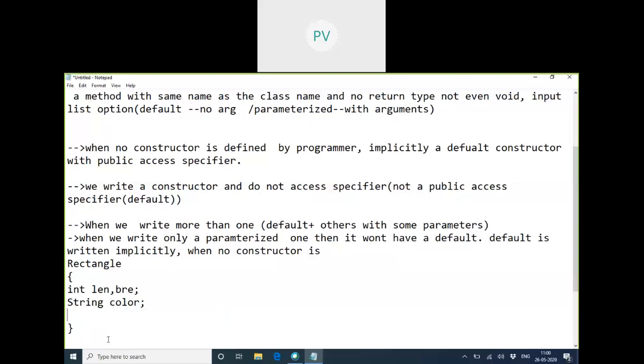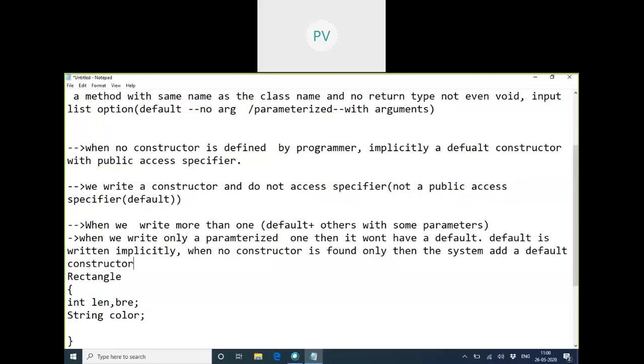But if you haven't provided any initialization procedure, then the system has to write the default for you. So when there is no constructor, only then the compiler will add a default. Okay, is this clear? Yes, ma'am.